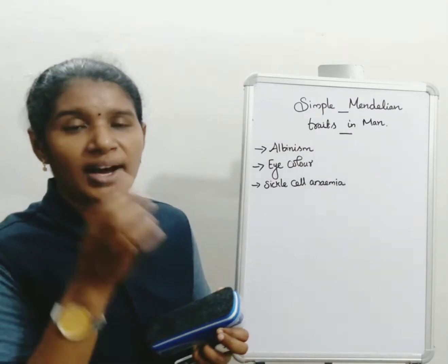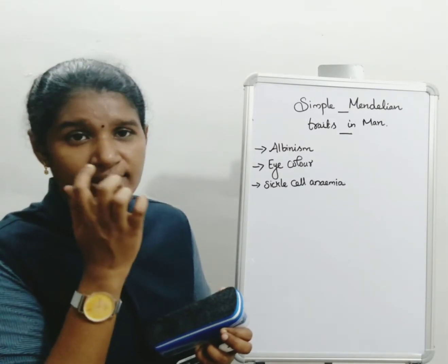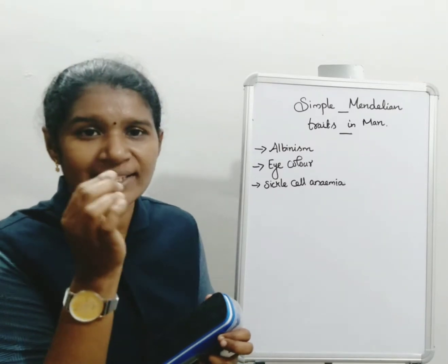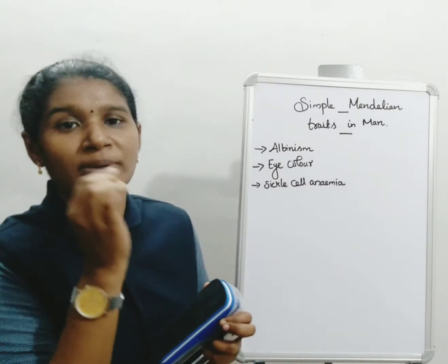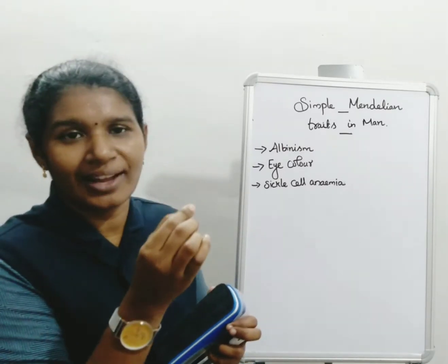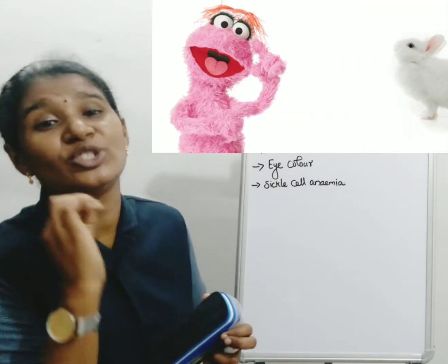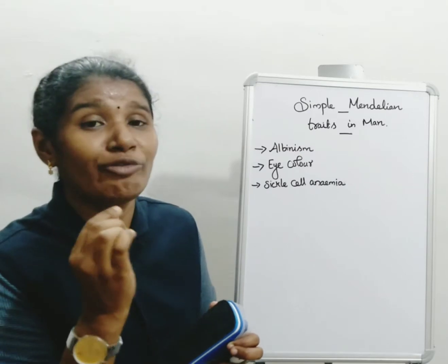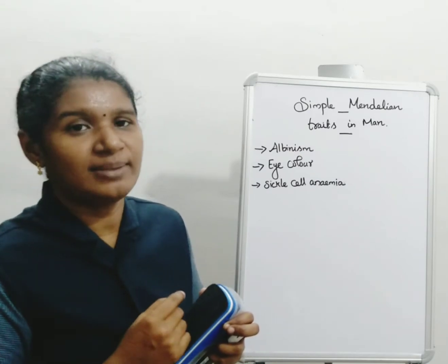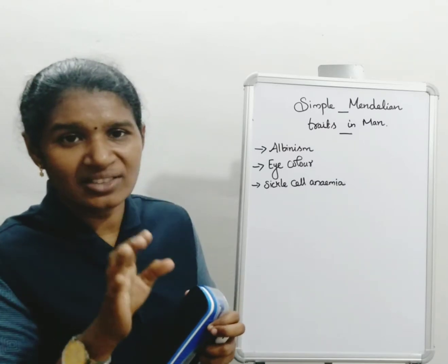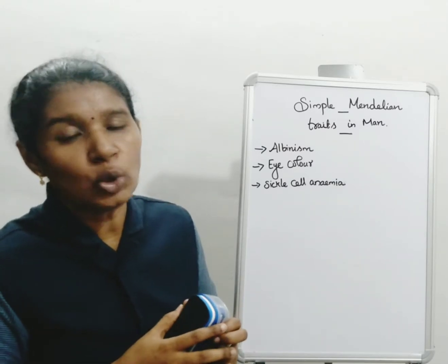At the same time, the iris region is fully occupied by blood vessels, so the person cannot see in sunlight. They have poor vision and are highly sensitive to light, which is called photophobia. The hair is pale straw in color. These are the major characters of albino people.